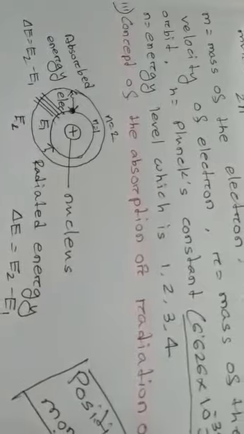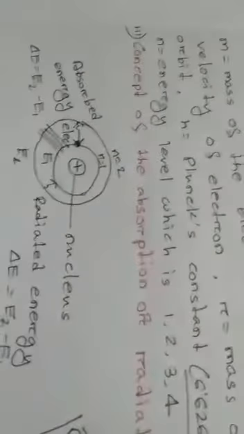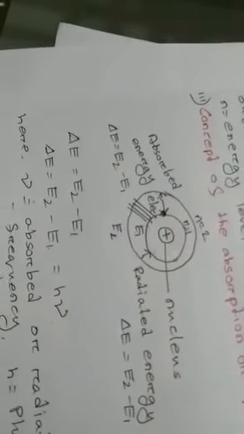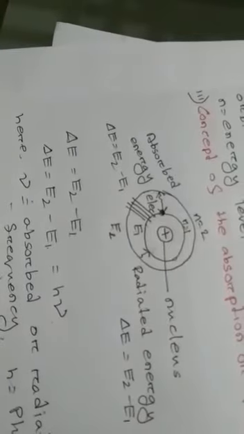Now, even after that, there were some limitations. What were the limitations? Limitation number 1. Bohr explained the atomic spectrum only for the hydrogen atom, but he didn't explain the atomic spectrum in case of any multi-electron atom.